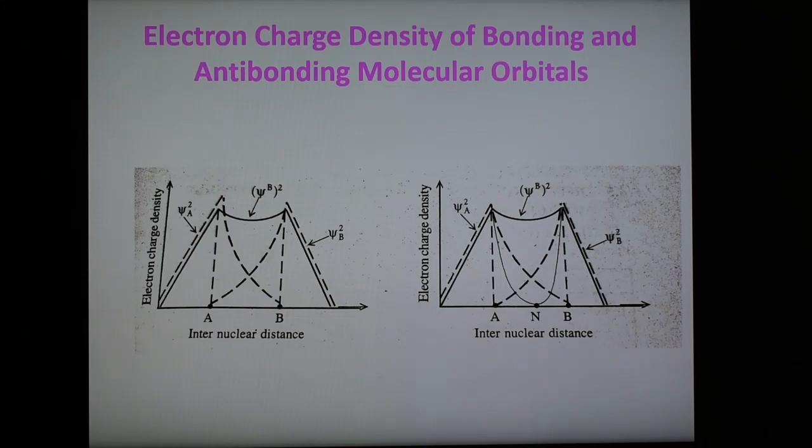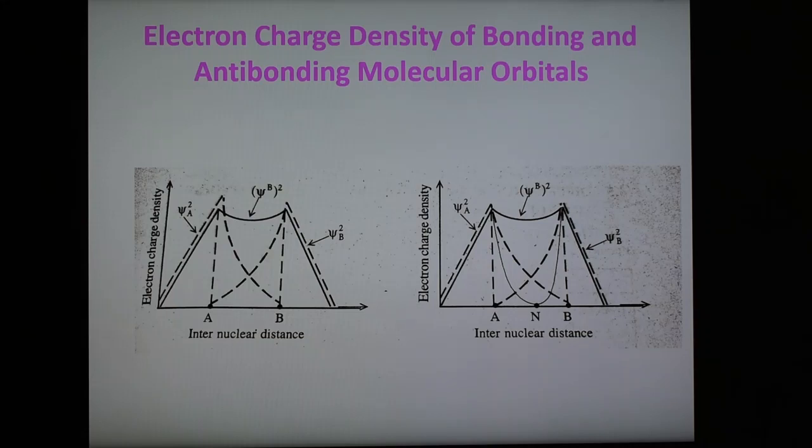It is also seen from equation 2 that we saw in the previous slide, psi star square is less than psi a square plus psi b square by the term twice psi a psi b. This means that in the antibonding molecular orbital there is less charge density between the interacting atoms, and therefore the energy of this antibonding molecular orbital is greater than the sum of the energies of the two atoms A and B, and the bond formed is less stable.